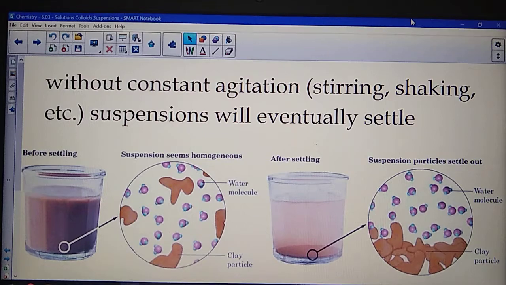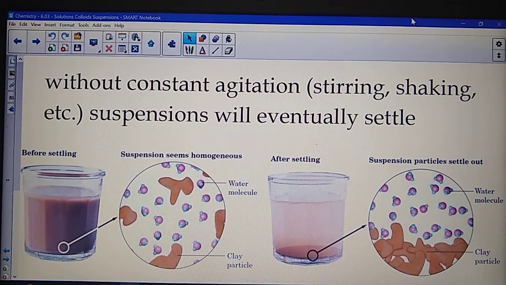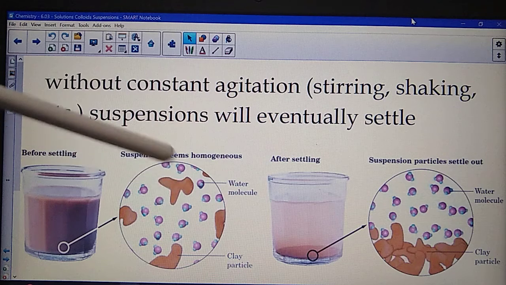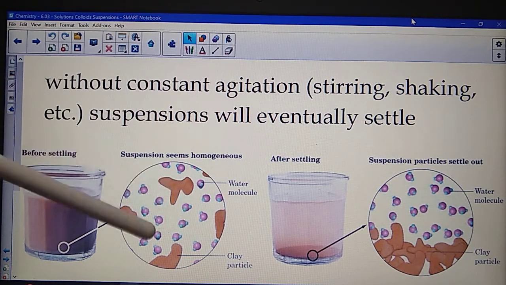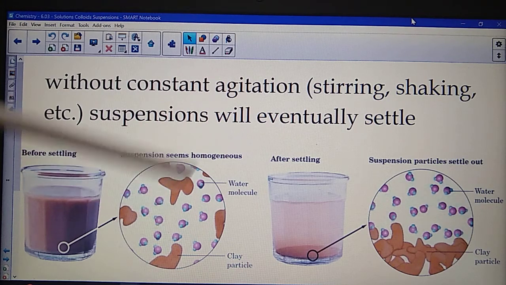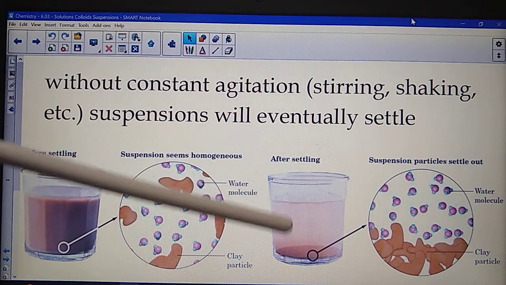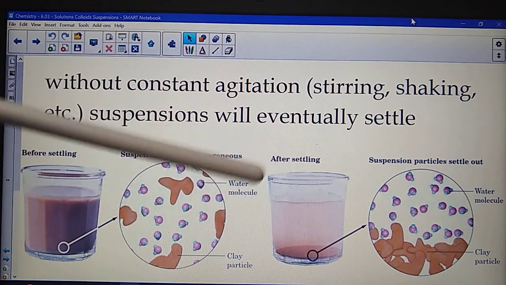The third type of mixture was a suspension. Again, with the suspension, it is heterogeneous, but the particles are very large. So without constant agitation, being stirring, shaking, the suspension will eventually settle. Let's say we're talking about a glass of muddy water. If you have a glass of muddy water, these muddy particles, clay particles, will eventually be too big. The water will try to keep it suspended, but after a while, it'll settle. The big particles will settle out, and you'll get a lot more clear here.